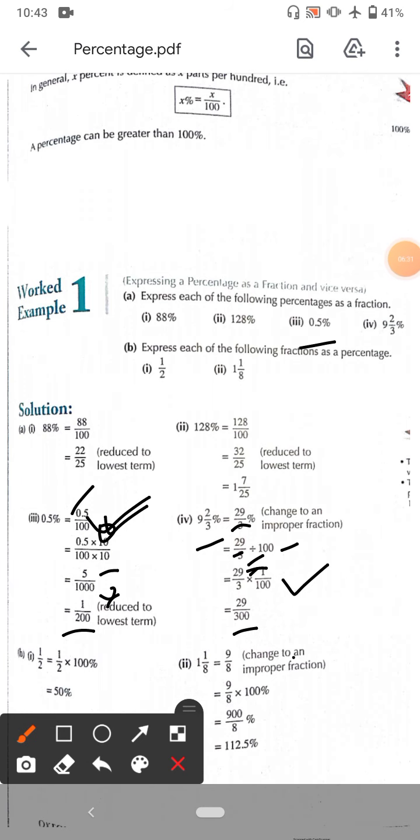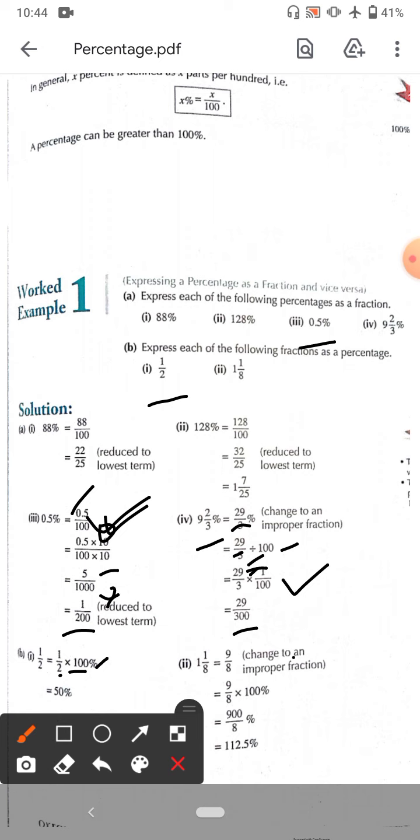Next is express each of the following fractions as percentage. Now we have to convert these fractions into percentage. So simply remember the thing, anything which you have to change into percentage, multiply by 100%. It means you are multiplying by 100 and percent means you are dividing by 100. So multiplying and dividing both are done on the same points, so there is no mathematical problem or mistake.